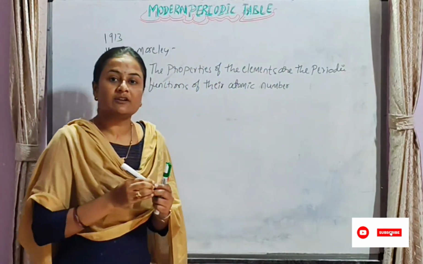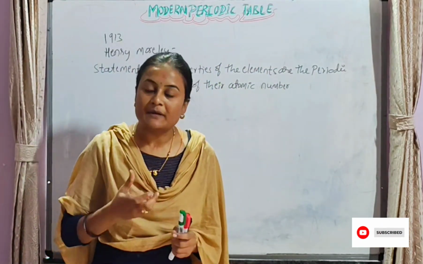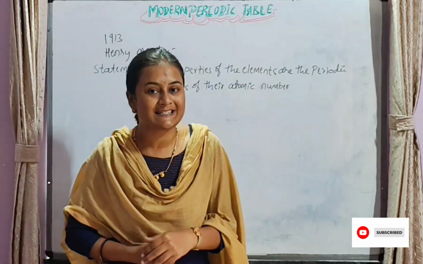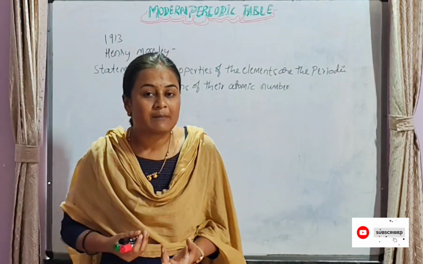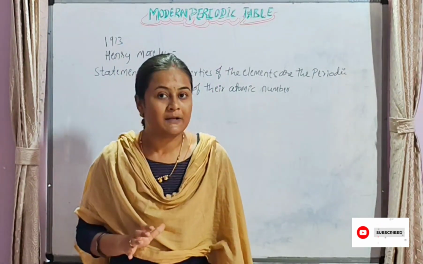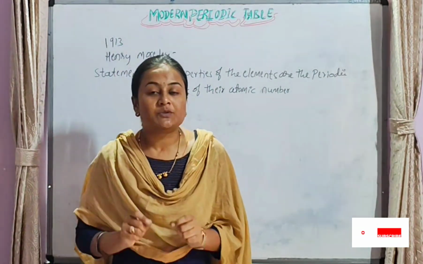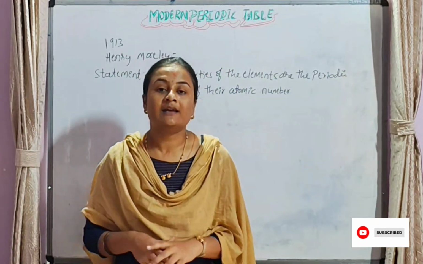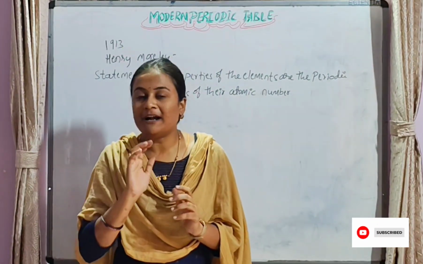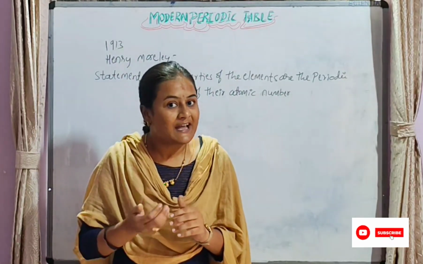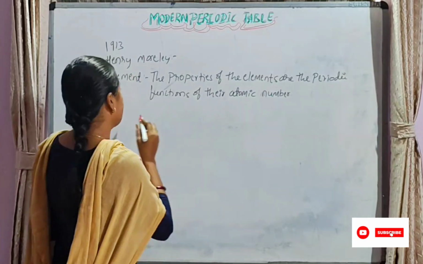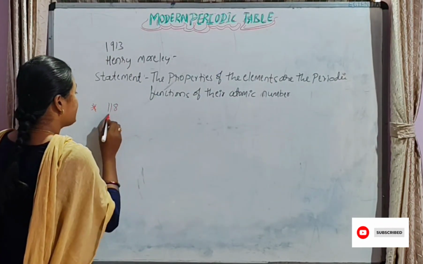In Mendeleev's law we studied that the physical and chemical properties are periodic functions of their atomic mass, but the modern periodic law states that the properties of the elements are periodic functions of their atomic number. Atomic number is equal to the number of protons or electrons, which increases by 1 from one element to the next. The modern periodic table consists of 118 elements,